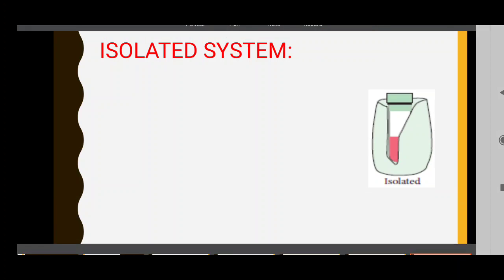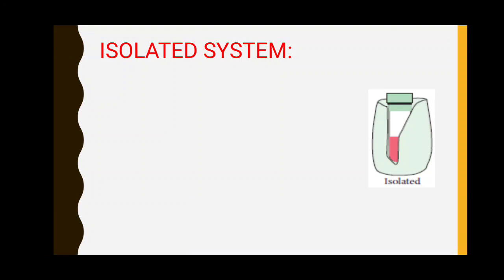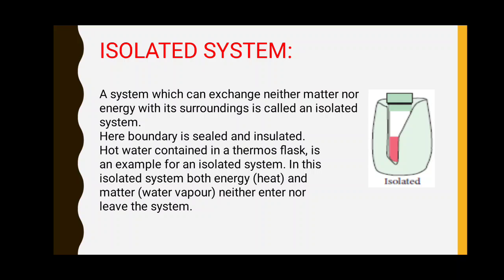Next, the third type, isolated system. A system which can exchange neither matter nor energy with its surroundings is called an isolated system. Here the boundary is sealed and insulated. For example, hot water in a thermos flask is an example of an isolated system.